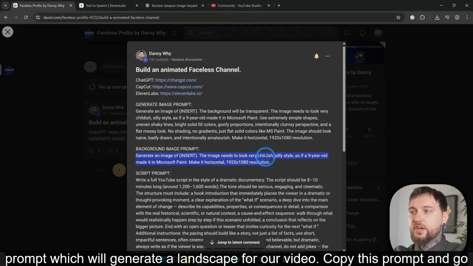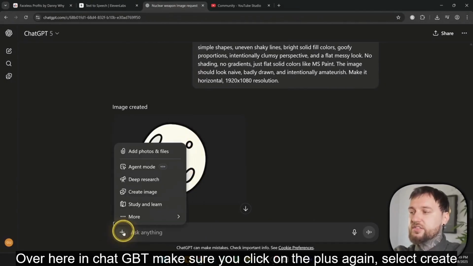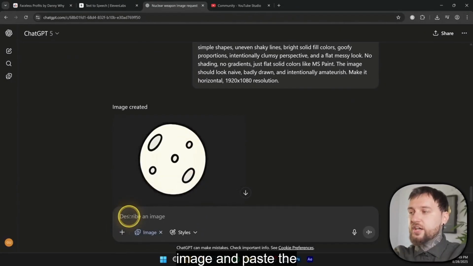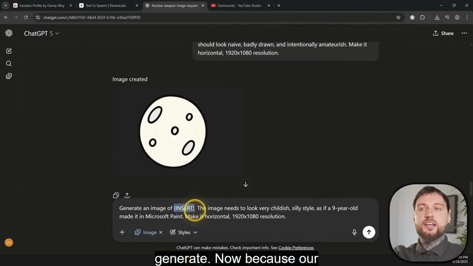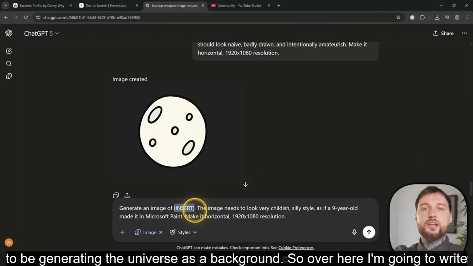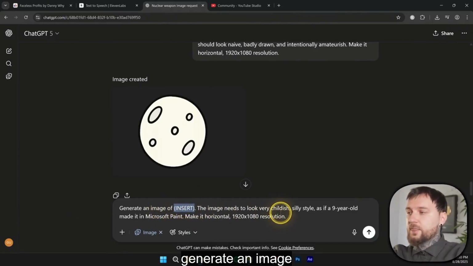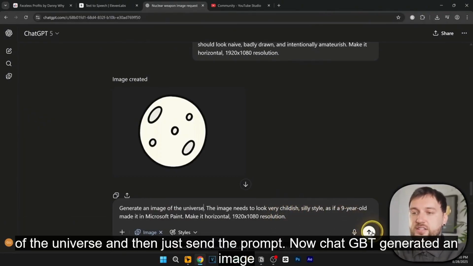Copy this prompt and go back to ChatGPT. Over here in ChatGPT, make sure you click on the plus again, select create image, and paste the prompt. Over here where it says insert, describe the landscape you want to generate. Now, because our video has nuclear weapons and a moon, and we're sending the nuclear weapons to the moon, I'm going to be generating the universe as a background. So over here, I'm going to generate an image of the universe, and then just send the prompt.